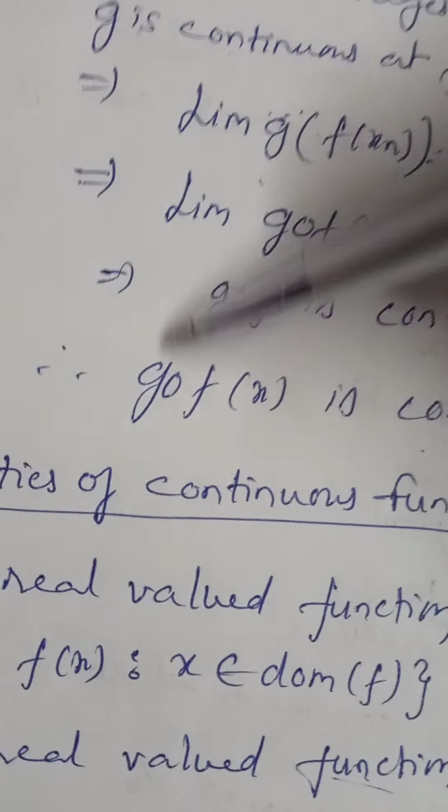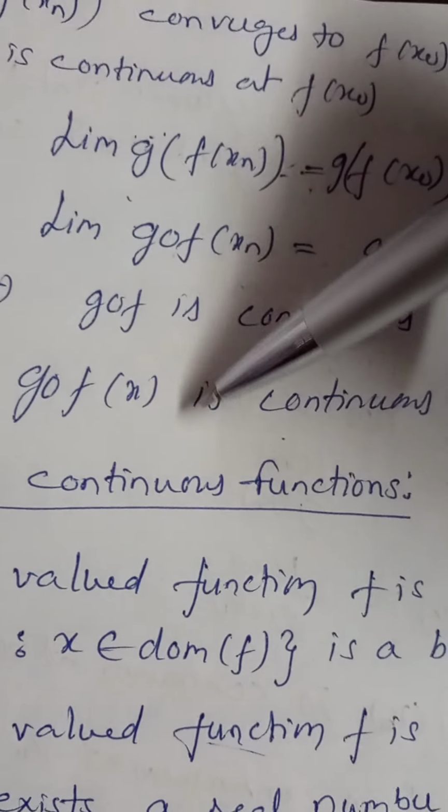That means g circle of f is continuous at x naught. That means clearly g circle of f of x is continuous at x naught.